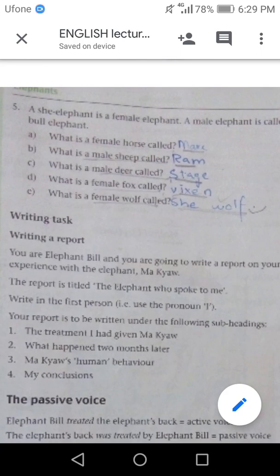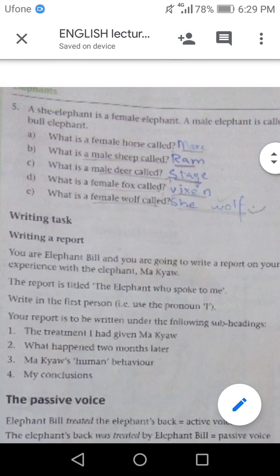First one is here. What is a female horse called? Female horse is called mare. B is, what is a male sheep called? Male sheep is called ram. What is a male deer called? Male deer is called stag. Then what is a female fox called? Female fox is called vixen. And what is a female wolf called? Female wolf is called she wolf.